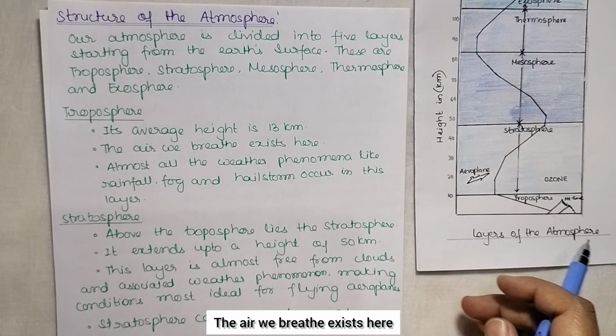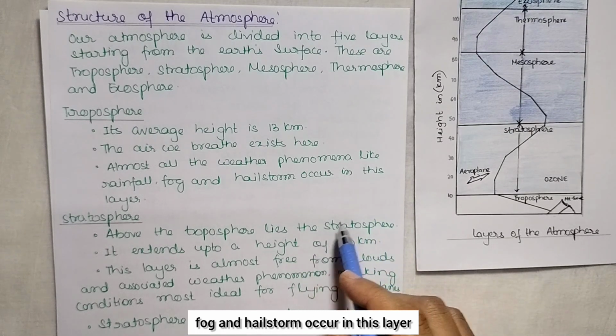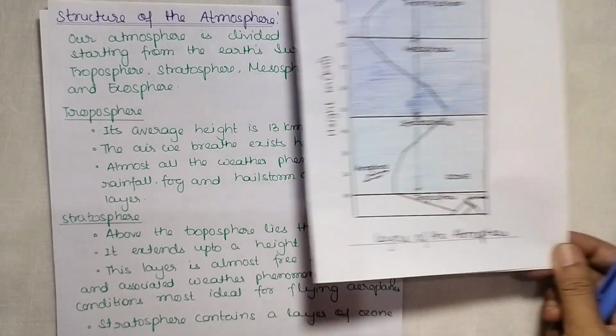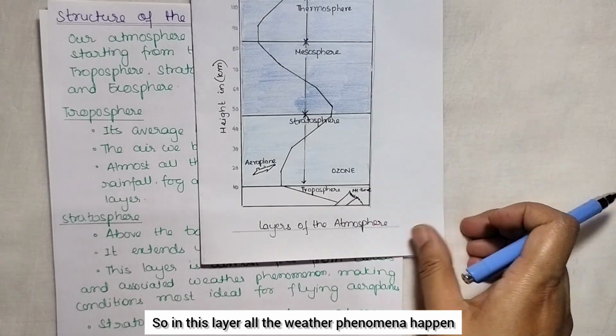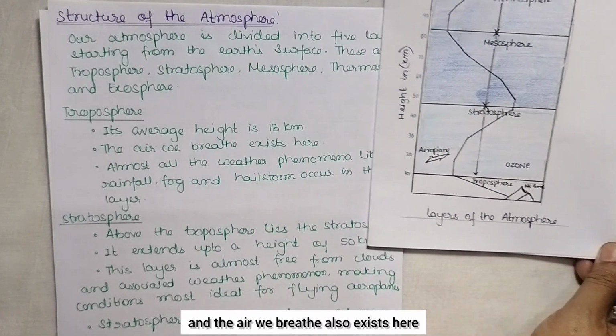The air we breathe exists here, and almost all the weather phenomena like the rainfall, fog and hailstorm occur in this layer. So in this layer all the weather phenomena happen, and the air we breathe also exists here.